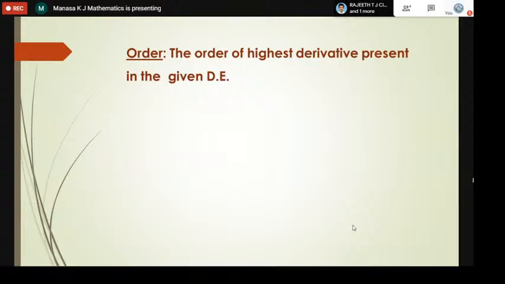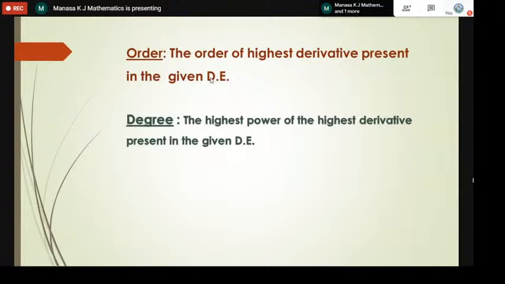In differential equations, it is very important to know what is order and what is degree. The definition of order is the order of the highest derivative present in the given differential equation. You check the highest derivative, and its order is nothing but the order of that given differential equation.